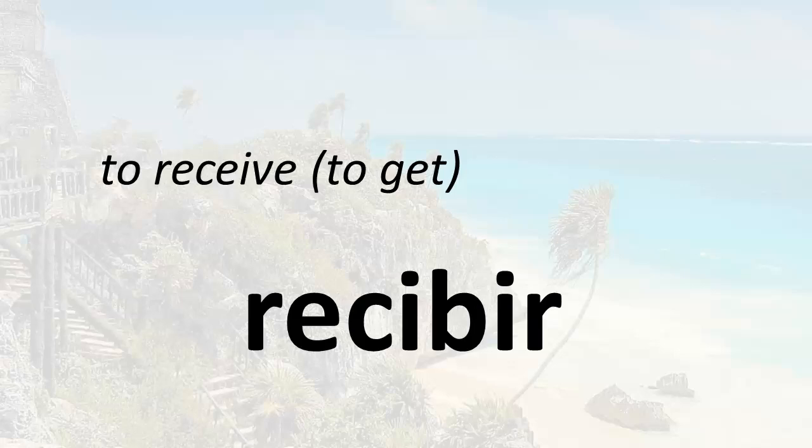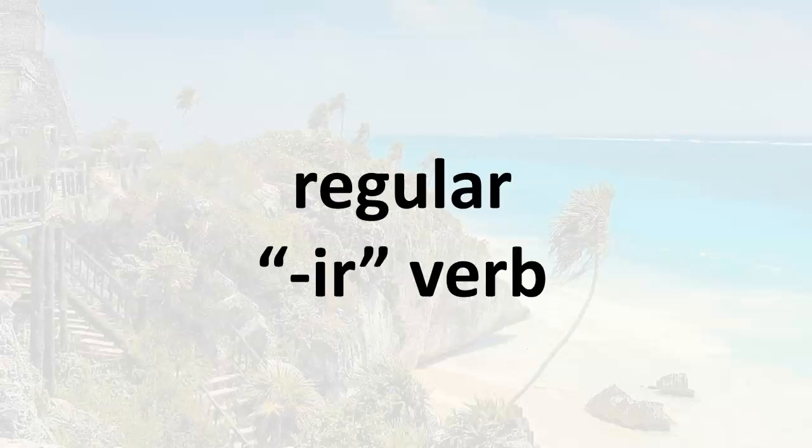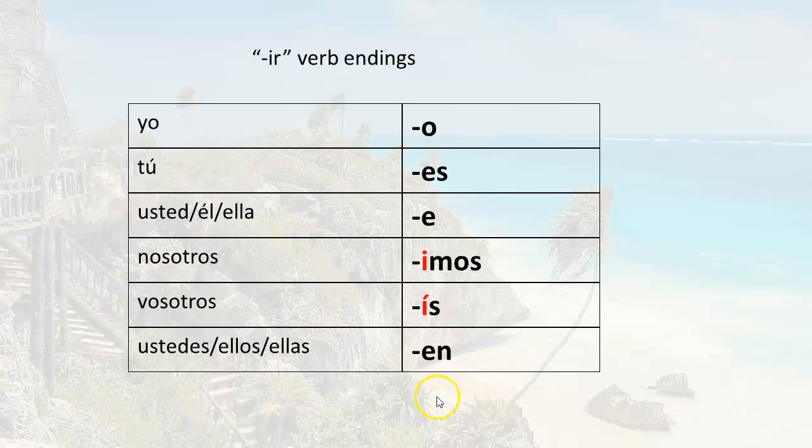In this lesson we're going to work with a very important IR verb, the verb recibir, which means to receive. It also means to get in the sense of to receive. Remember that recibir is a regular IR verb in the present tense, which means if you know the endings for regular verbs in the present tense, you can easily use this verb.